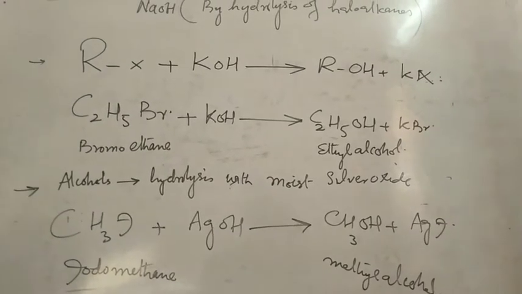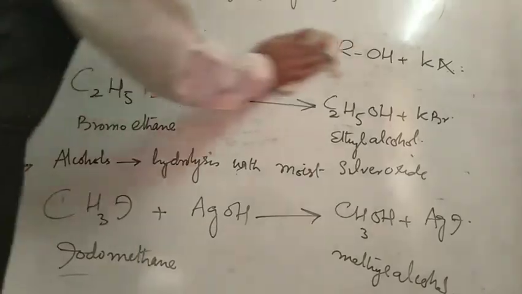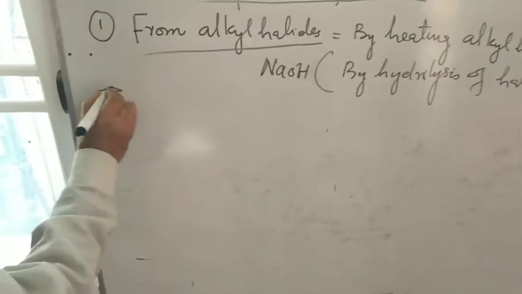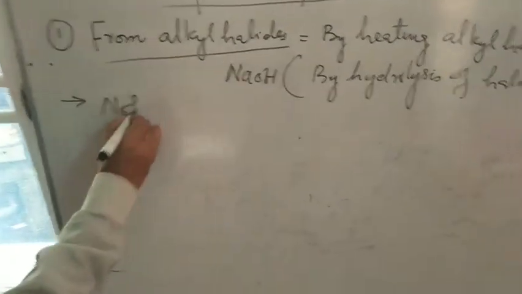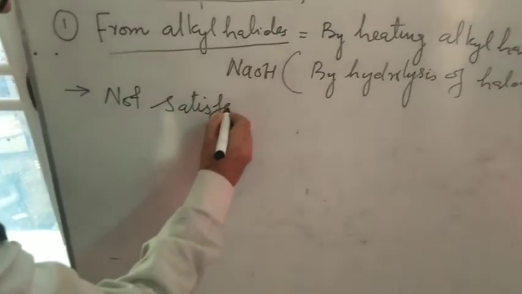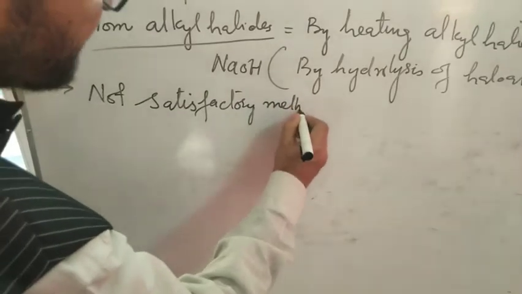Students, this is not the satisfactory method for the preparation of alcohols. I have shown you the preparation of alcohols from alkyl halide, but I will repeat it. This is not a satisfactory method. Why is it not a satisfactory method?